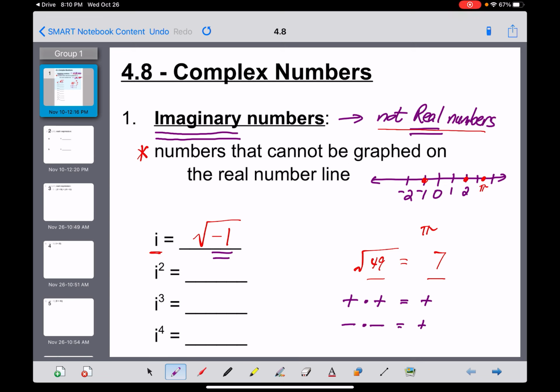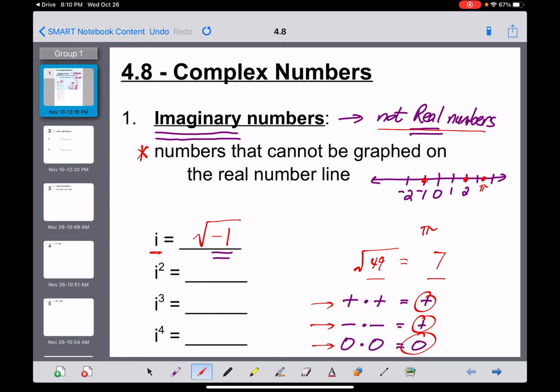And the third possibility would be 0. 0 times itself equals 0. Every real number is either positive or negative or 0. And no matter which of those three cases you look at, squaring one of those numbers never gets you a negative result. So the square root of negative 1 kind of defies logical explanation.